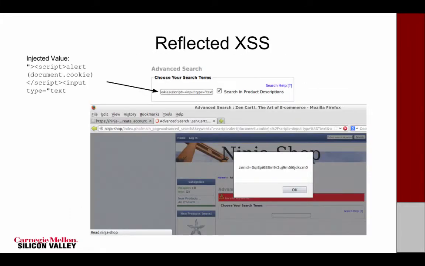So the first attack that we found was reflected XSS. We tried exploiting each of the form fields on web pages, and we were successful in exploiting the advanced search input field. So we found that there was no kind of sanitization on it. The double quotes were not being escaped. There was no encoding of special characters. So injecting this value, wherein we are trying to end an input tag and start a new script tag, worked. The remediation for such kind of attacks would be sanitization or special character encoding.